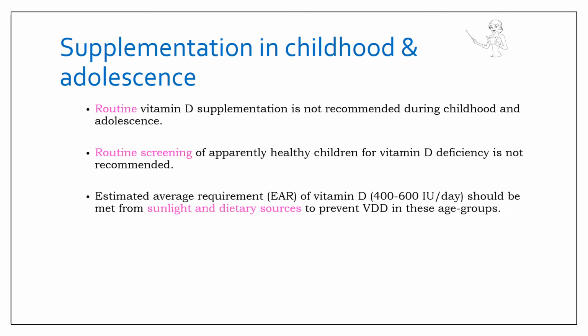Also, routine vitamin D supplementation is not recommended during childhood and adolescence. And routine screening of healthy children is also not recommended. So, the estimated average requirement in these children, which is around 400 to 600 international units, should be met by exposing the children to sunlight and from dietary sources. So, routine supplementation has not to be done, but you must expose these children to sun and provide them a vitamin D rich diet.